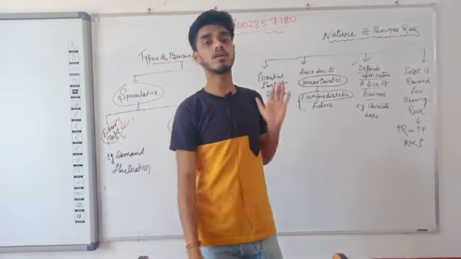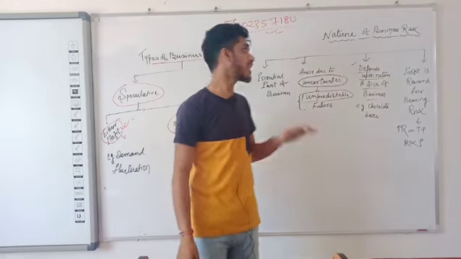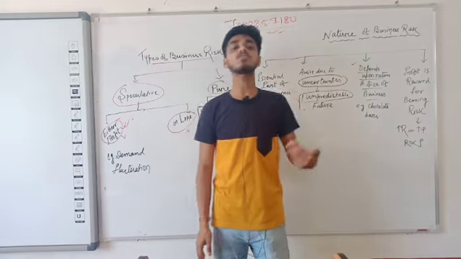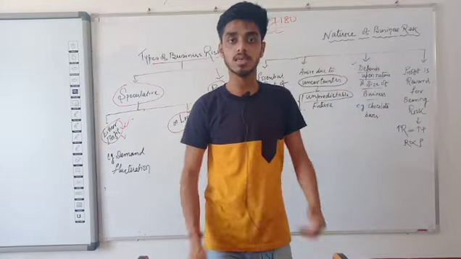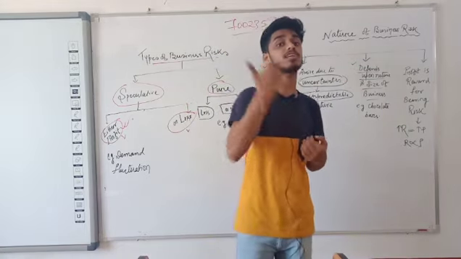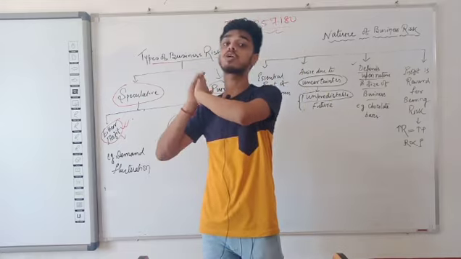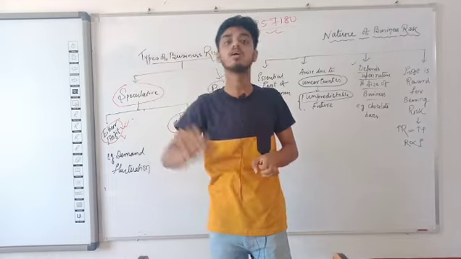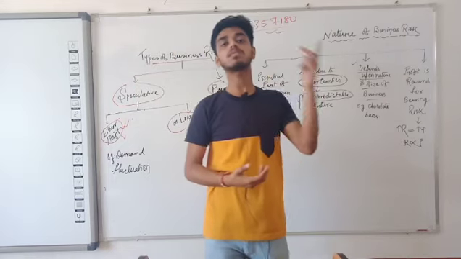So with this we are concluding today's class. Next day we will look at the causes of business risks, and our last topic will be the factors affecting the choice of business. That means what factors affect our choice of business, what kind of business we are going to start, and what factors you have to consider before starting it. Clear? We will see these topics in later classes.